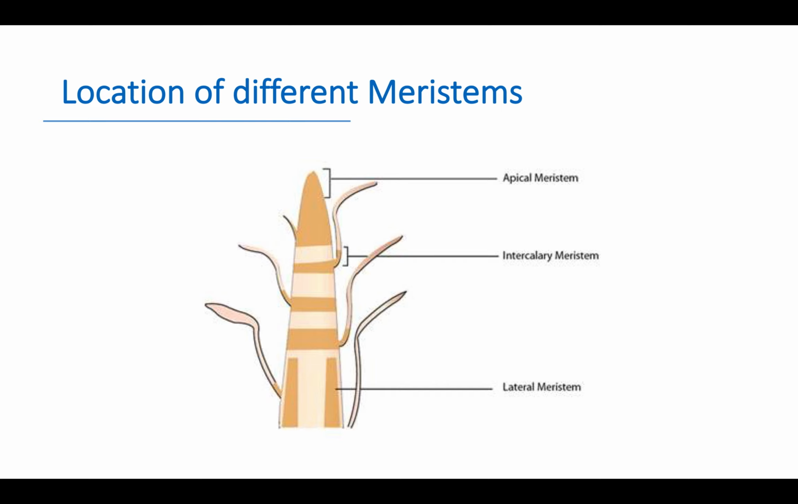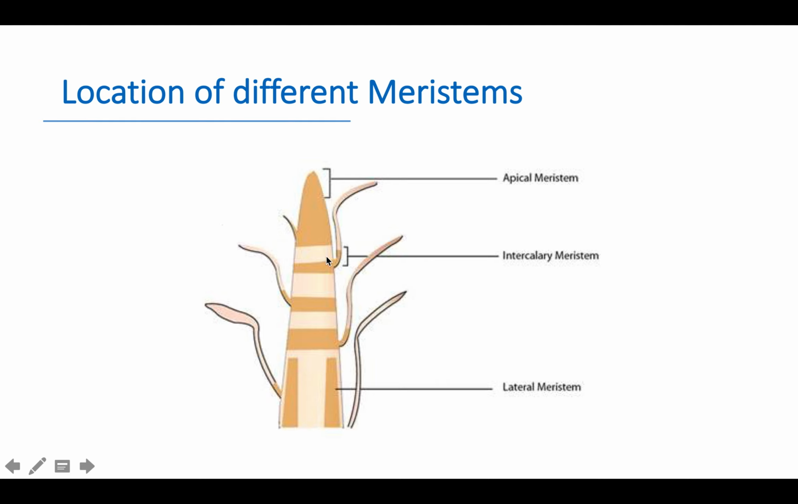Here you can see the location of different meristems. First of all, apical meristem is present at the apex of stem, root or branch. These apical meristems are responsible for increasing the linear length of the plant body. But if it is removed, then the plant will stop increasing in length. It will start increasing breadth-wise.